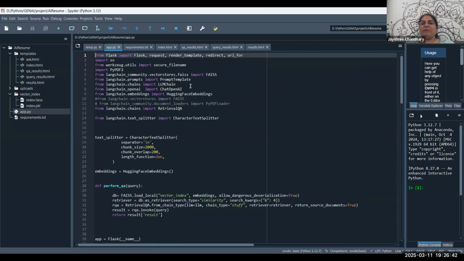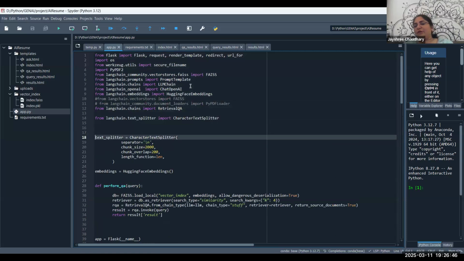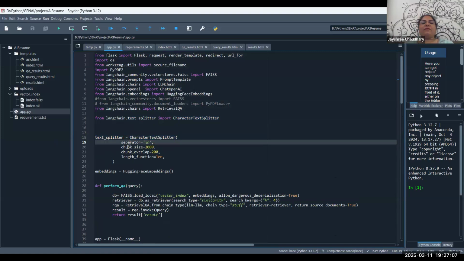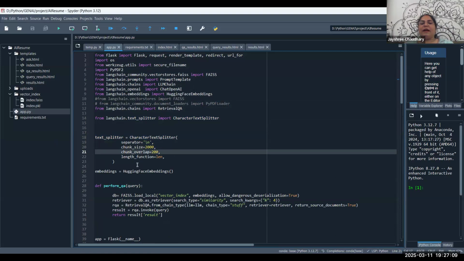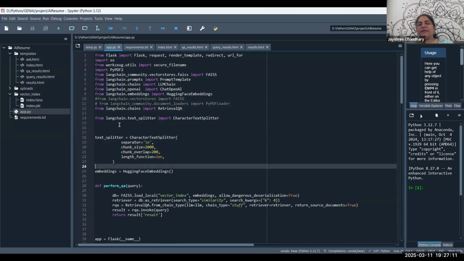The first step in my project is the text splitter. That means I'm going to upload my Python code and my PDF file. What the step does is split that into chunks, right? In this, I've used the character text splitter, and for that I'm going to separate with a new line. I've given the chunk size, overlap, and length.